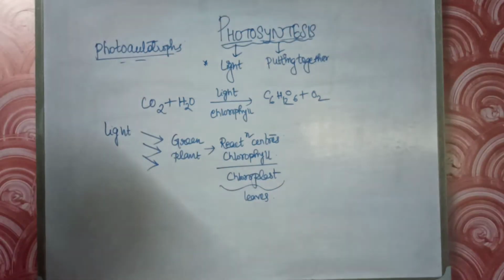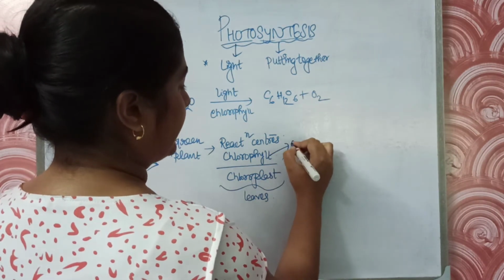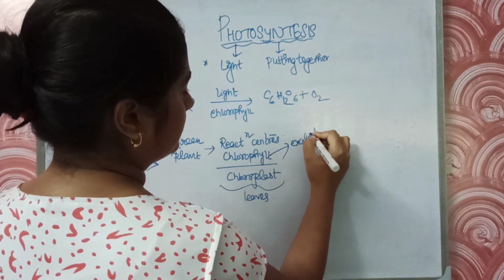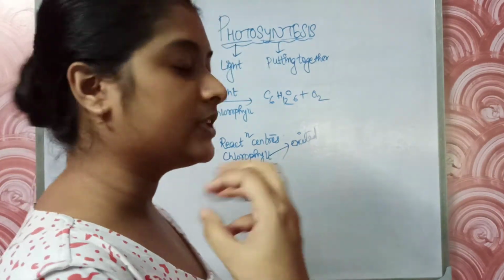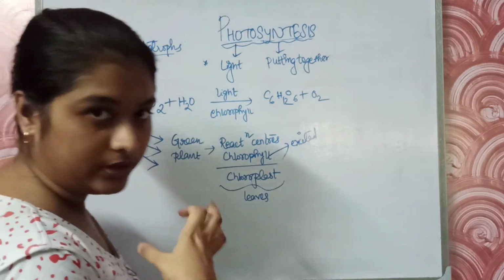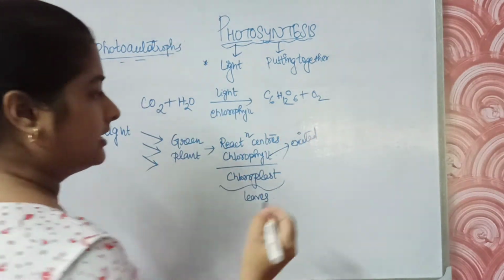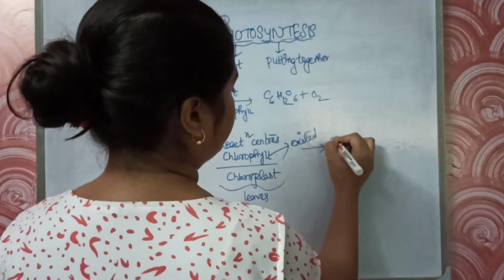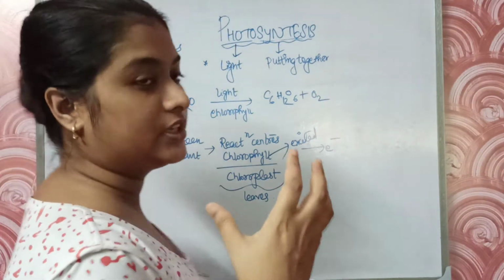The chlorophyll molecules become excited. As a result, they give away electrons, which are given out by the reaction centers of the chlorophyll.